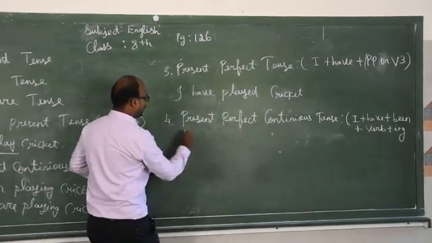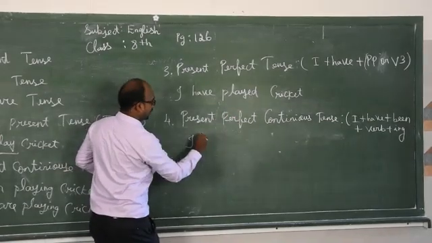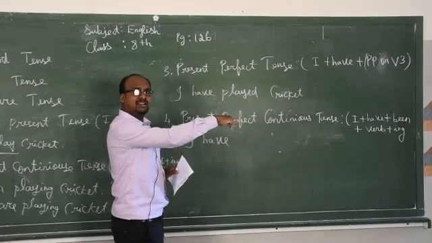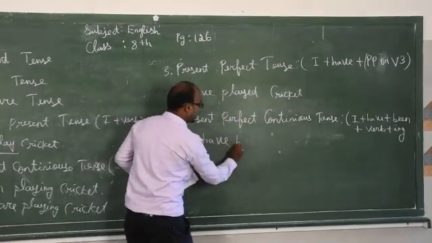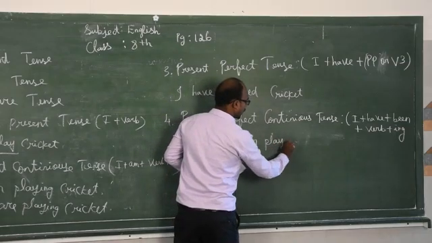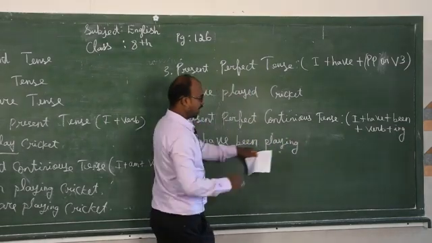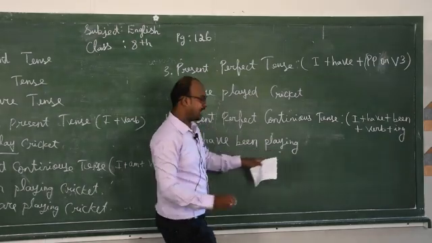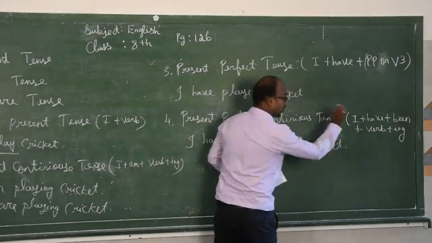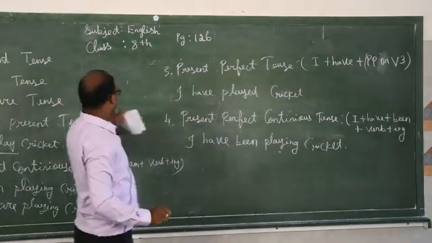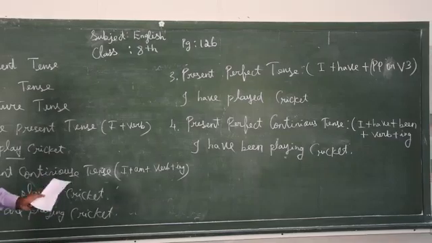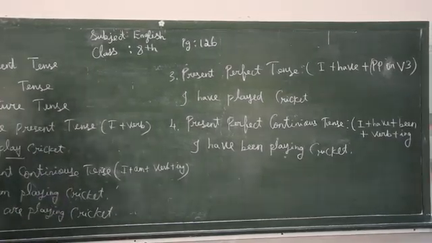So what will come? I plus have, and the extra word we are using is been. I have been playing. Verb plus ing: playing cricket. So in simple present tense we have seen the 4 tenses. Okay, next we move to the simple past.